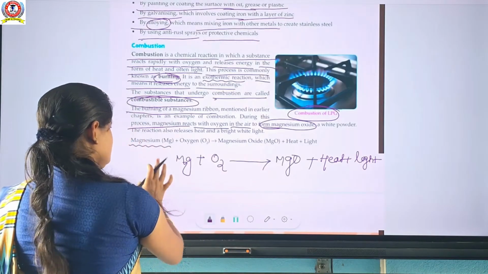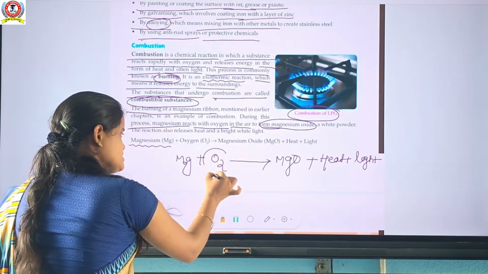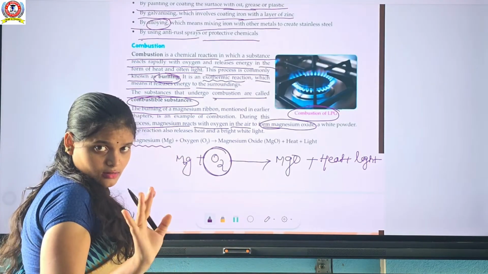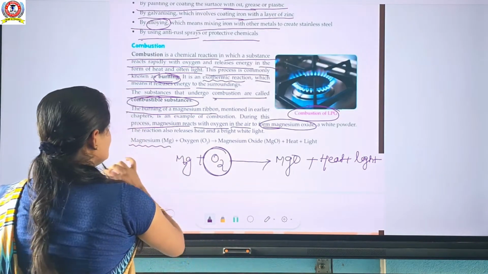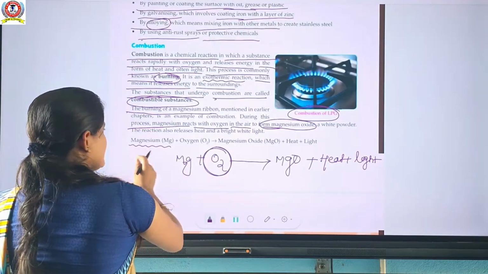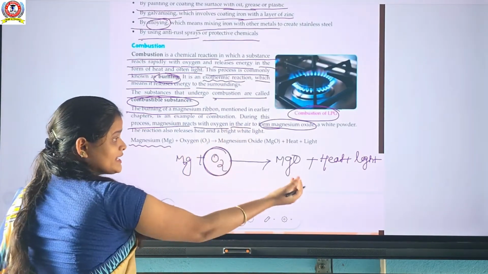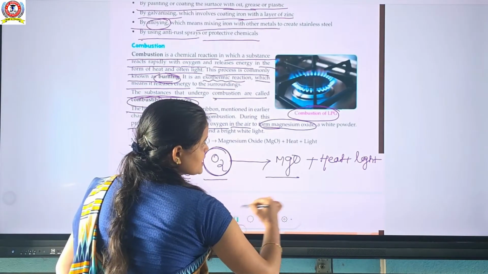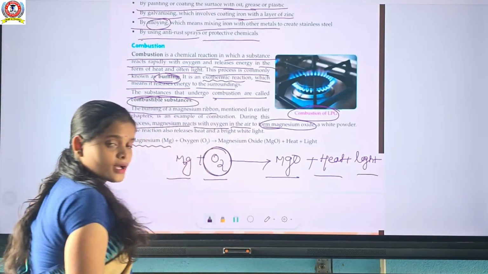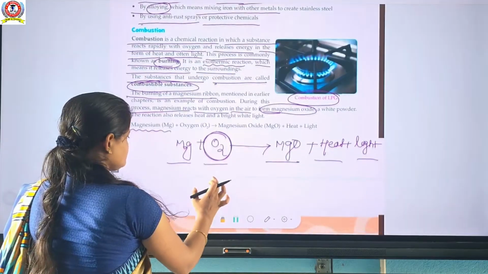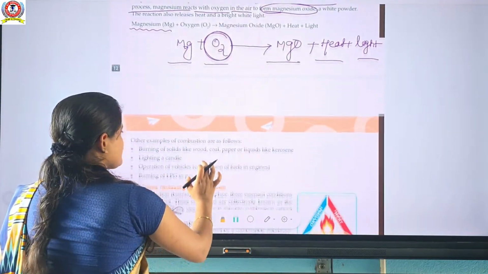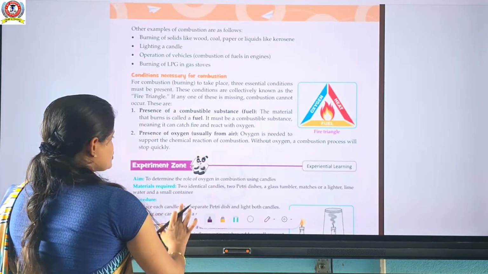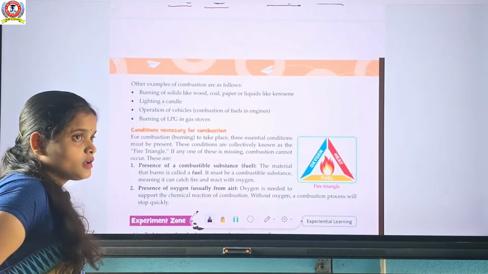Clear or not? That one is a combustion. Combustion means reactions that occur in the presence of oxygen. This reaction also releases heat and a bright white light. When magnesium reacts with oxygen to form magnesium oxide, it releases heat and produces light. Hope you clearly understand this. I will give some other examples of combustion. Okay.